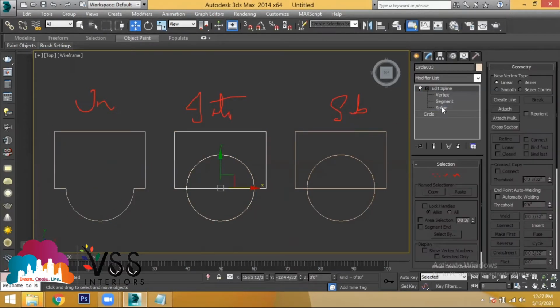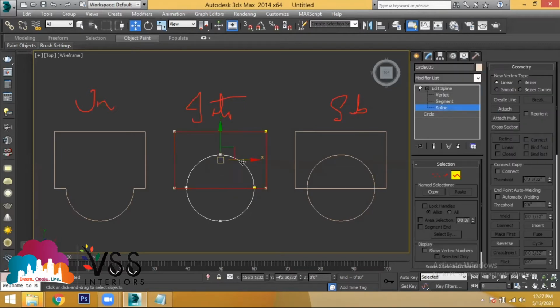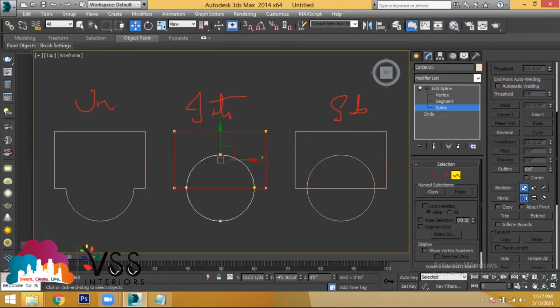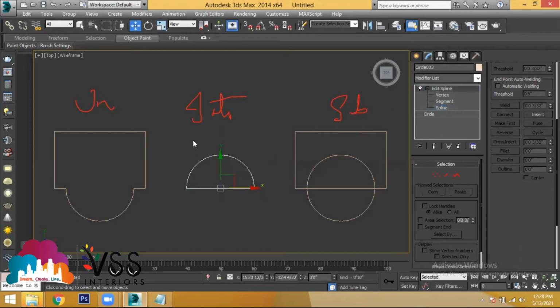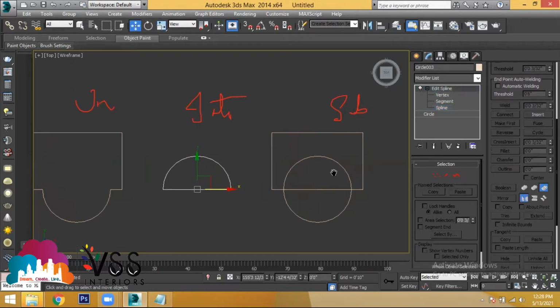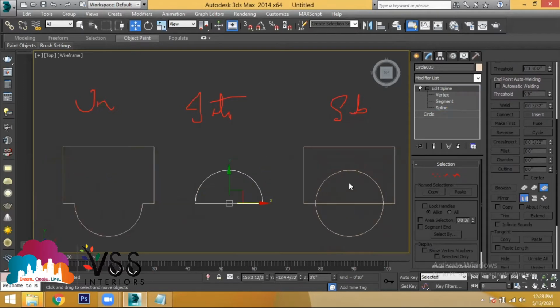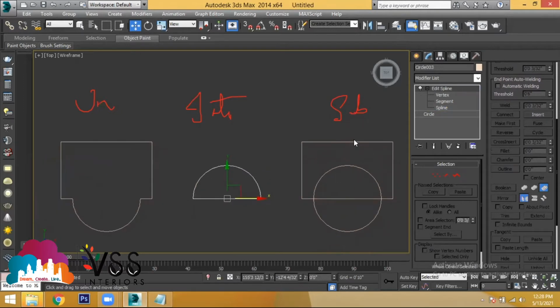What do you have to do first? Select spline. Select any sketch, this one or this one. First, select the operation. First we used union. Now let us go with intersection. Use Boolean and select the second object. Now whatever intersection portion is left over will remain on the screen, and the outer portion will get deleted. Subtraction is nothing but cutting one object from another. Here it depends upon the selection of the first and second object.